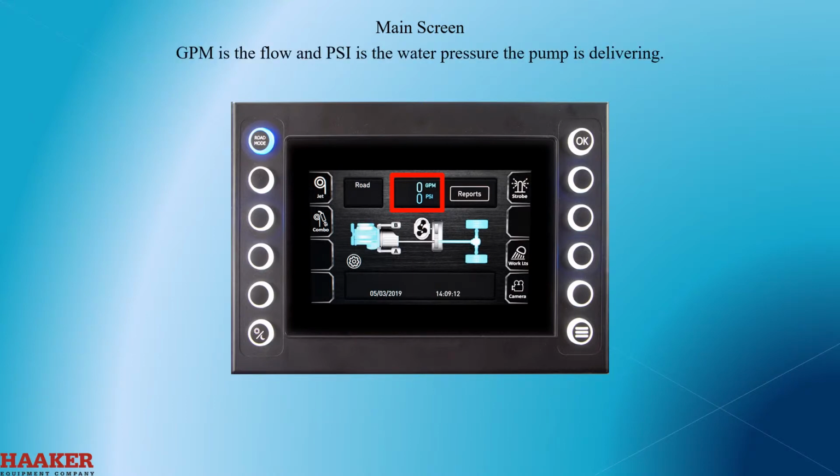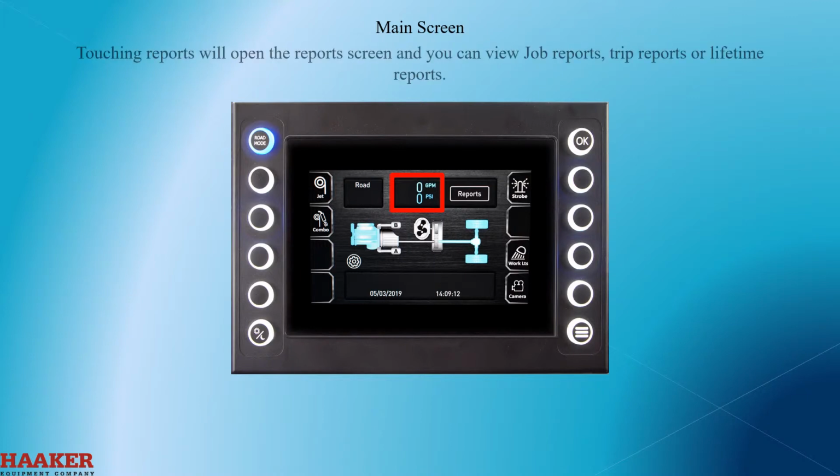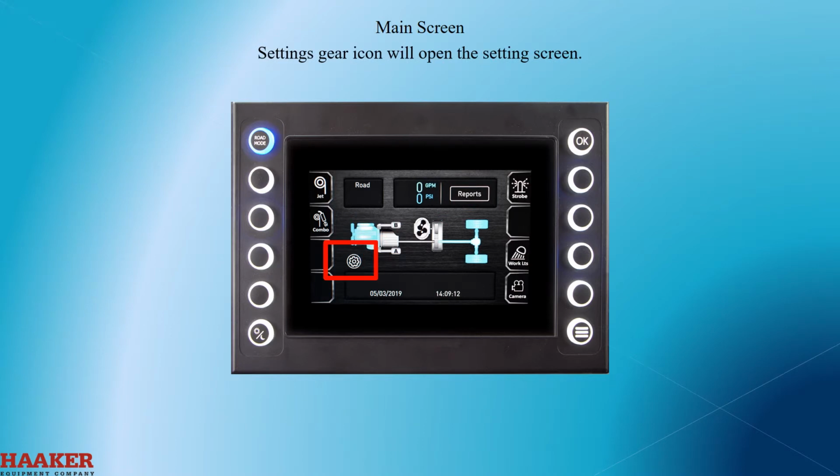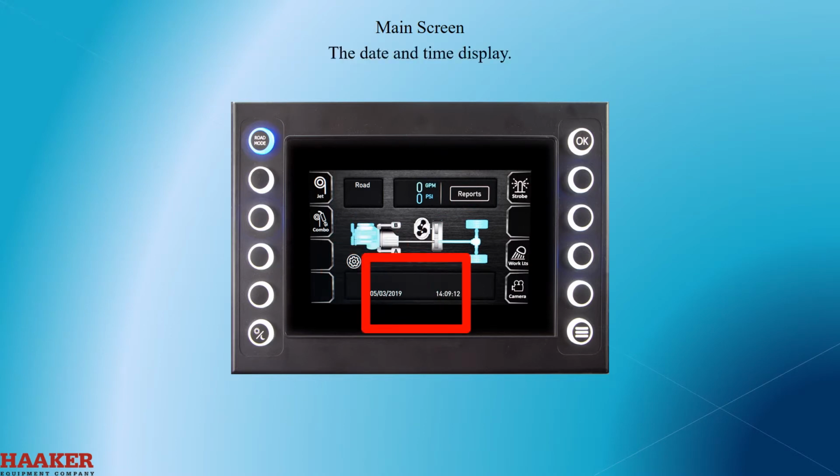GPM is flow and PSI is the water pressure the pump is delivering. Touching reports will open the reports screen, and you can view job reports, trip reports, and lifetime reports. Settings gear icon will open the settings screen. The date and time panel.